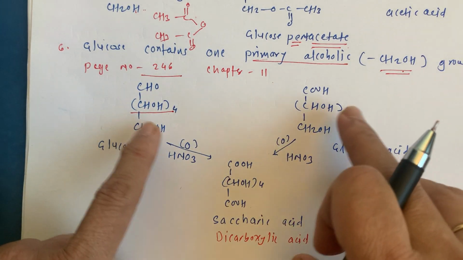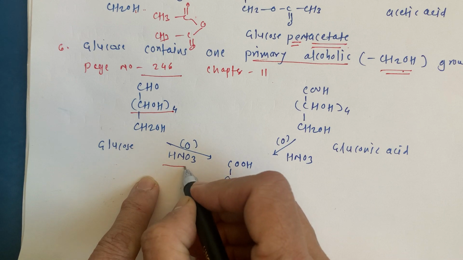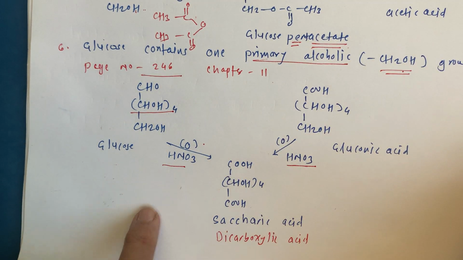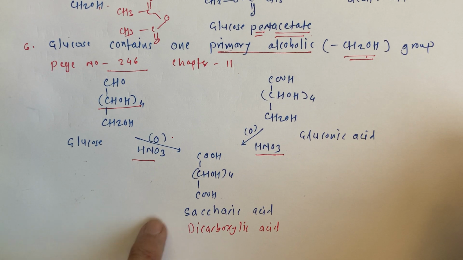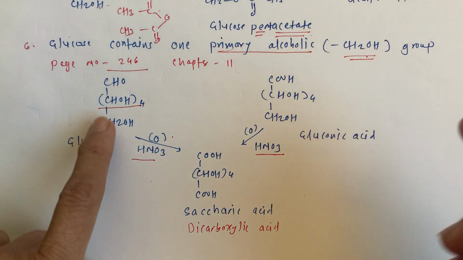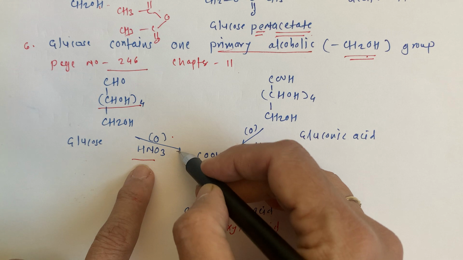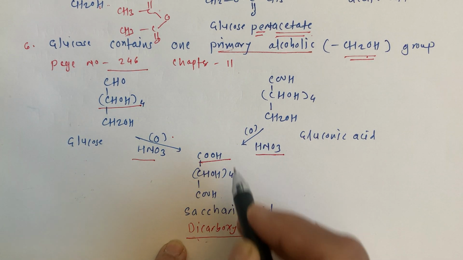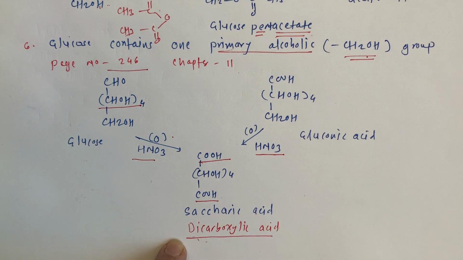We are going to treat with the same reagent, that is HNO3, nitric acid, and this is an oxidation reaction. And a very interesting part is that when glucose is treated with nitric acid, we get a dicarboxylic acid. Here it is a carboxylic group, and here it is a carboxylic group.